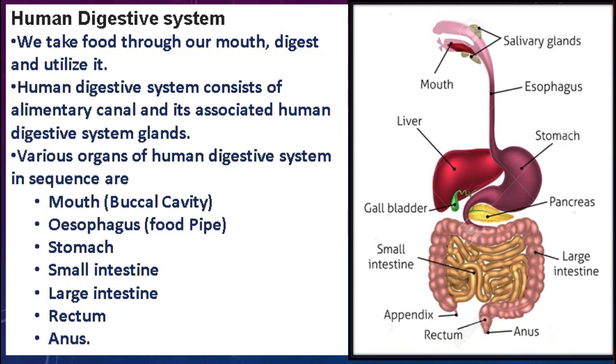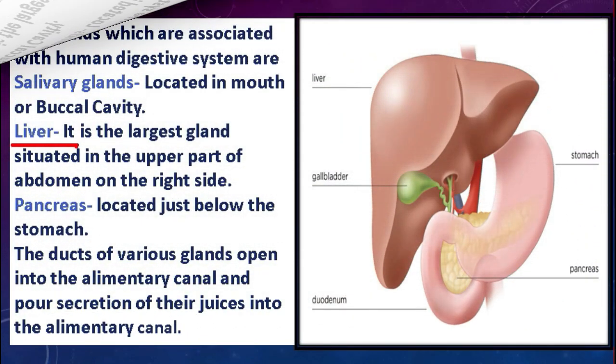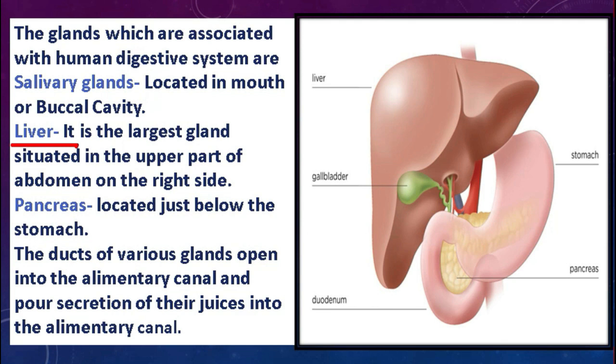As you can see here, salivary gland, pancreas and liver. These are some glands that along with the alimentary canal help to digest the food that we eat. Students, the salivary gland that I talked about in the earlier slide is located in the mouth or in your buccal cavity. And the gland that we talked about in the earlier slide is the liver.